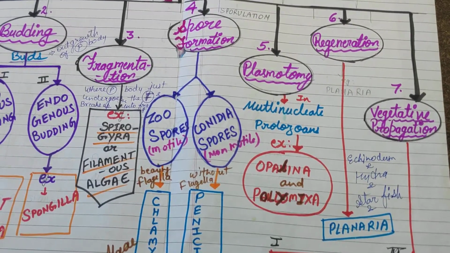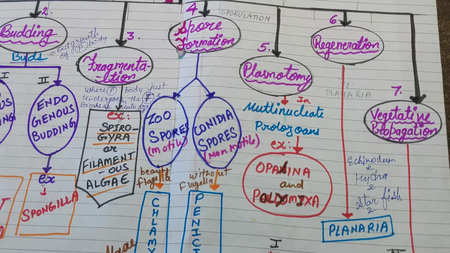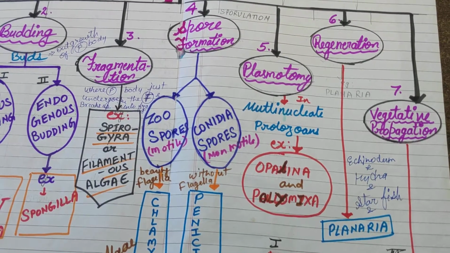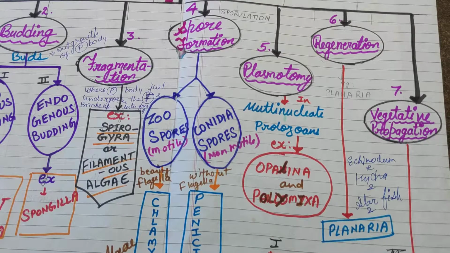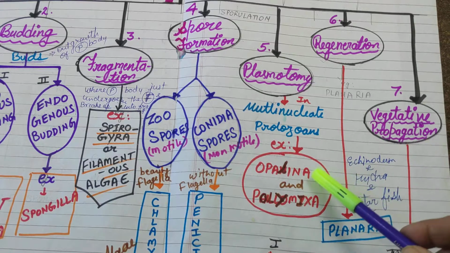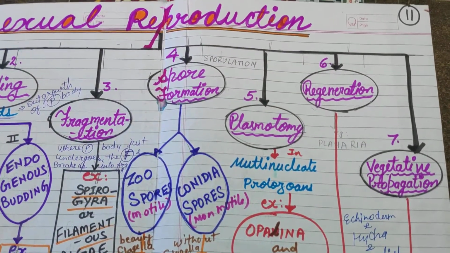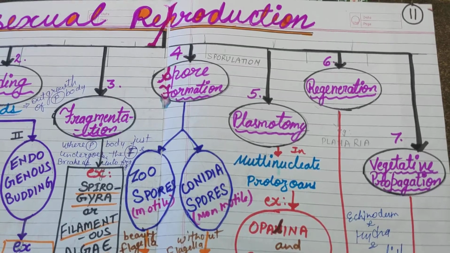Now the next step is plasmotomy. Plasmotomy means the cytoplasm divides but the nuclei do not. Later each daughter cell regains the normal number of nuclei by nuclear division. That means it occurs in multinucleated protozoans. Examples are Opalina and Pelomyxa. Now the next method of asexual reproduction is regeneration.